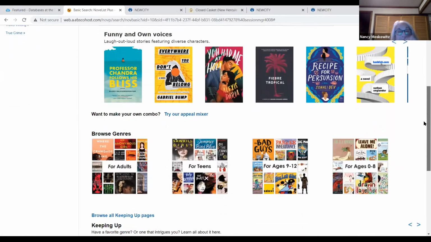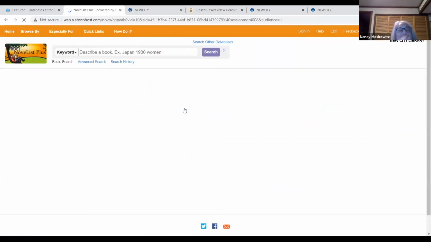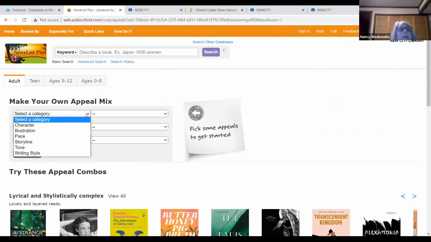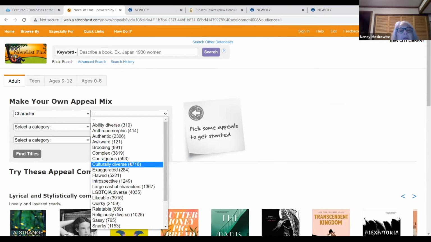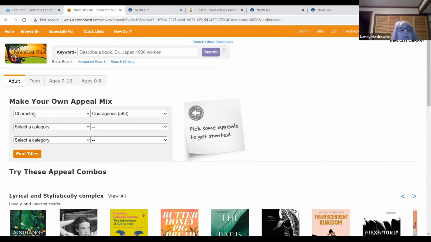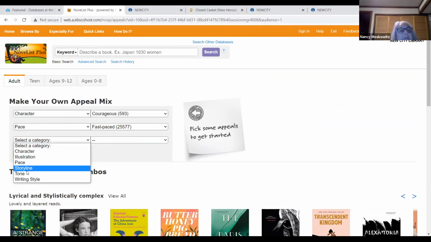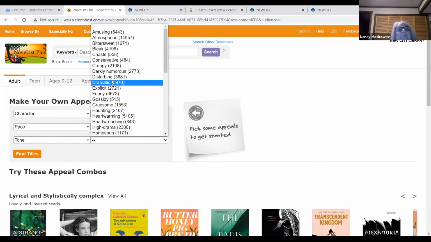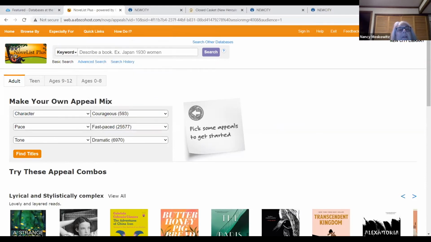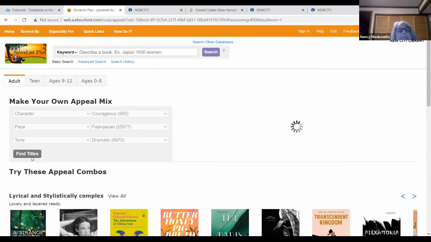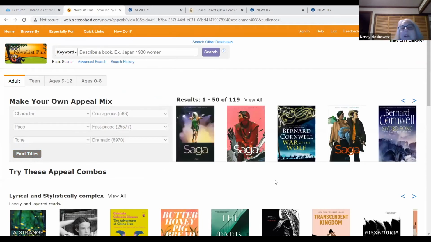They also have this, which is Appeal Mixer. Say you want, now the character is, and you can choose one of these: courageous. The pace is fast pace. And the tone is dramatic. And let's see what they come up with. They come up with 119 books.